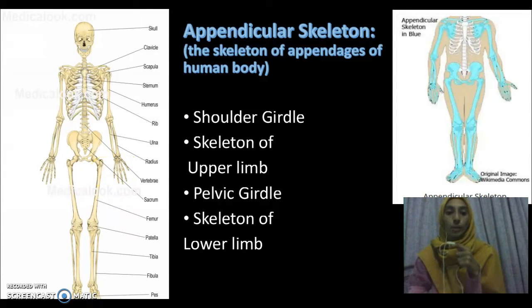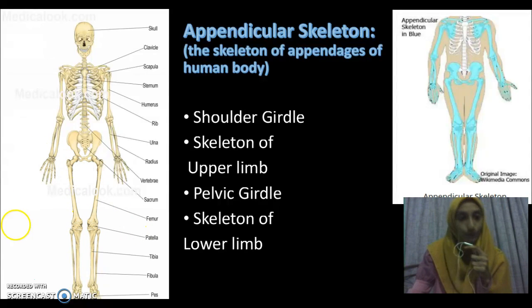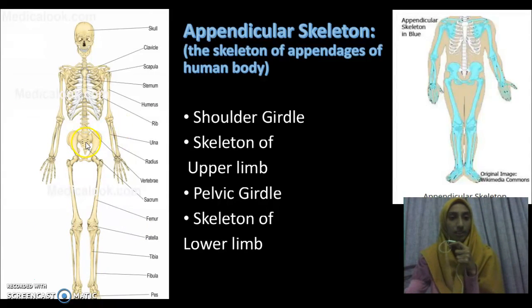Next, we go to the pelvic girdle. This is the pelvic girdle. We have two pelvic girdles, at the right and left. Each consists of three components which are ilium, ischium, and pubis. It's not labeled here, but it's okay. And the last one is the skeleton of the lower limb.